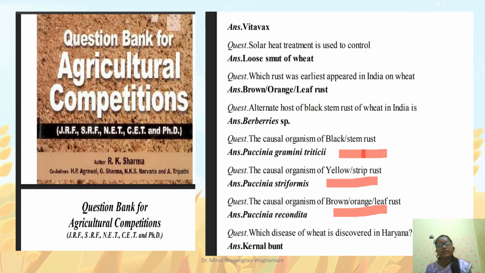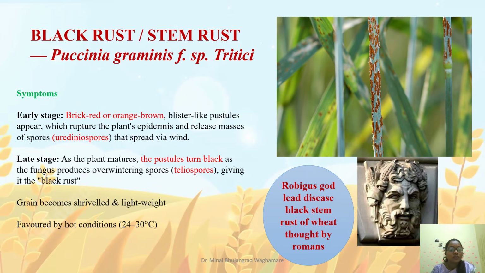In many competitive exams, the causal organism of all these three rusts has been asked. Like what is the causal organism of the black stem rust, yellow rust, and leaf rust? So our first important disease of wheat is black stem rust. Causal organism is Puccinia graminis tritici.